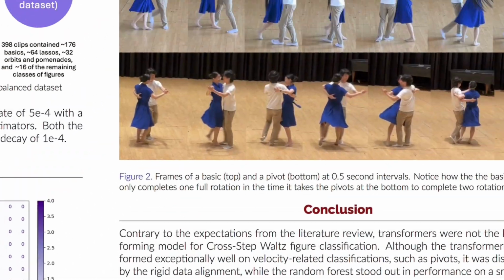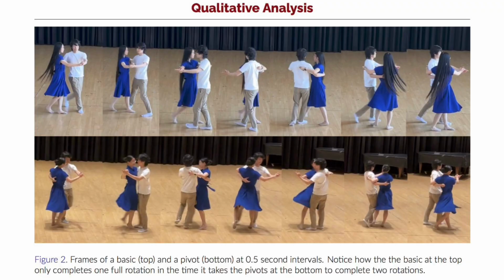Quantitative analysis reveals that the main difference between the basics and pivots is the rate of the turns. Pivots are twice as fast. This explains why transformers, which performed worse overall but are structured to learn relationships between frames, such as velocity, were able to outperform the other 2 models, which interpreted frames as flattened independent features.